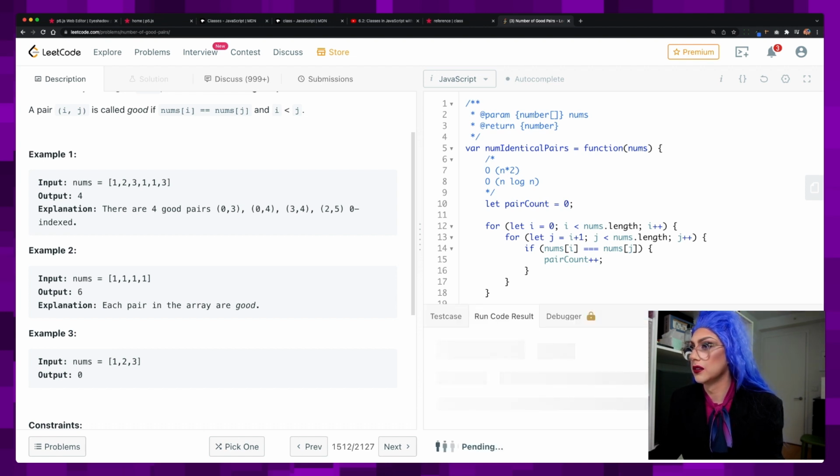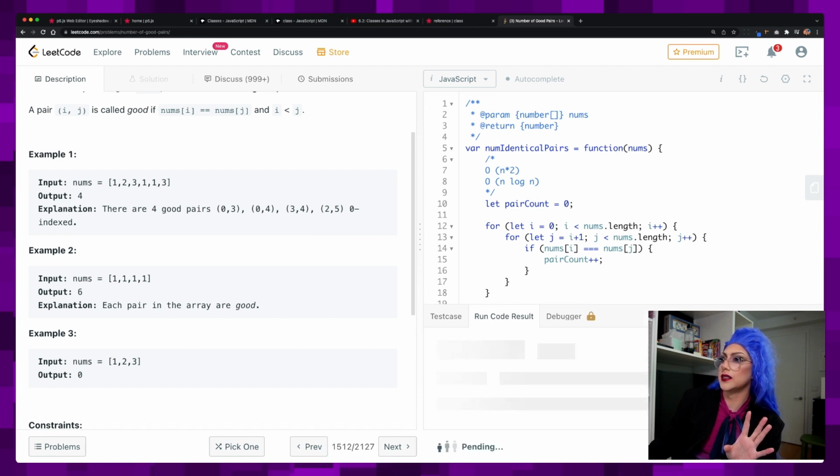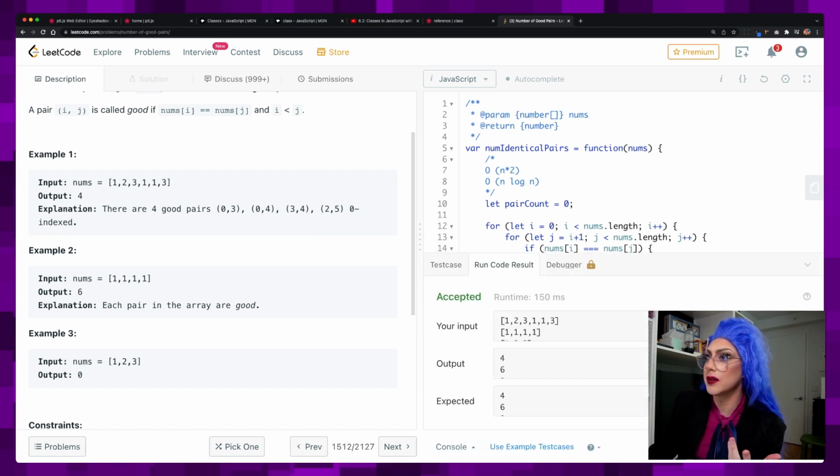We're running the code. This is a good moment of truth. Okay, it's accepted with 99 milliseconds. Let's see if we can run example test cases. I don't know what this will do, if it'll run all of them or how many it will do. Okay, so it ran correctly on all of them, which is great.